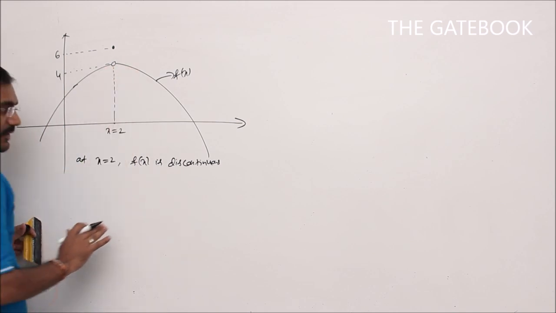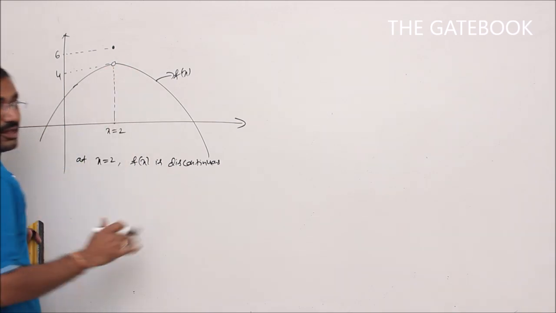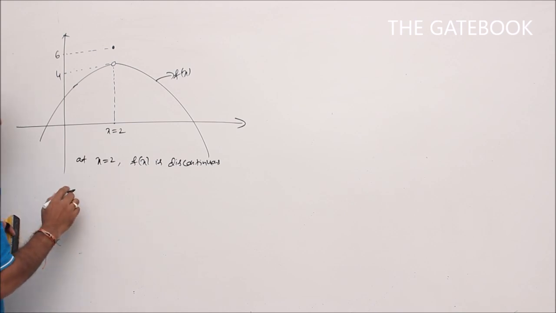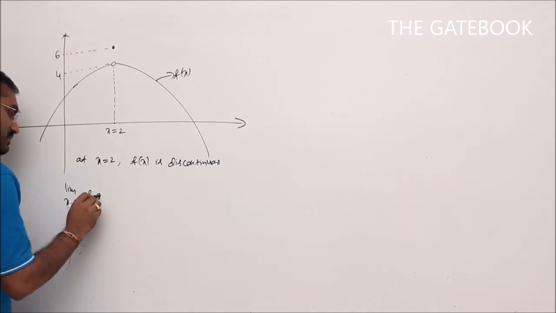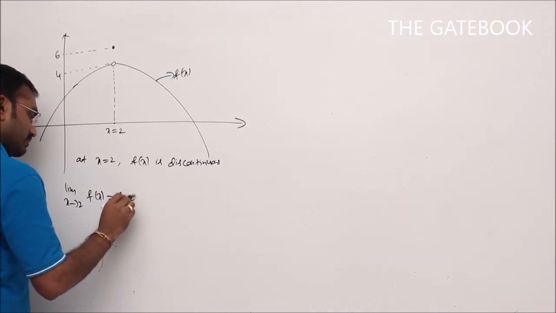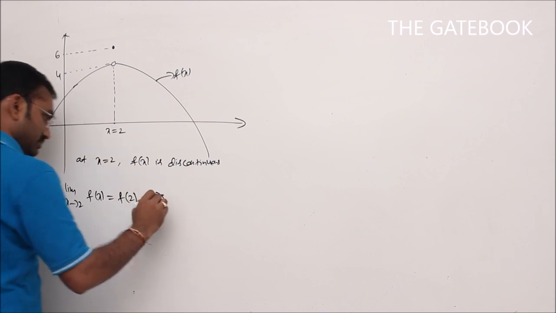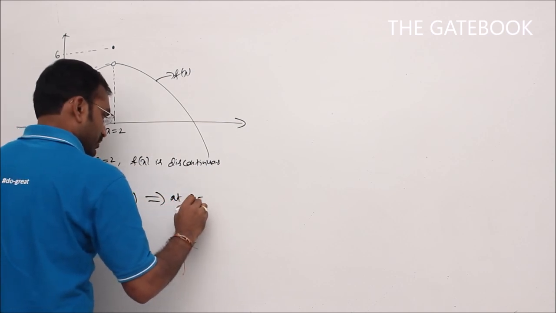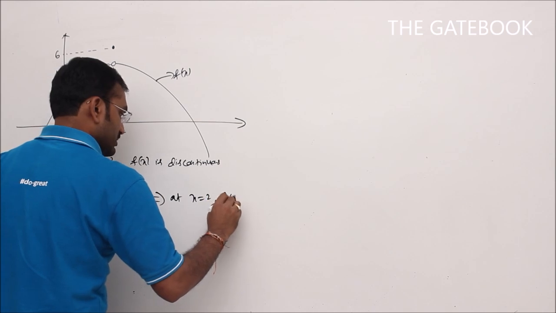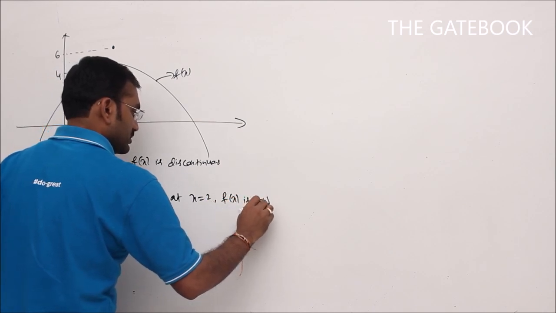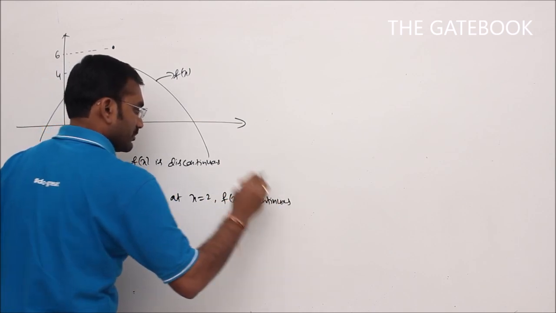Now how can you say that the function is discontinuous using the definition? See the definition here: if limit x tends to 2, f of x is equal to f of 2, then I can say that at x is equal to 2, my function f of x is continuous. It is applying the definition.